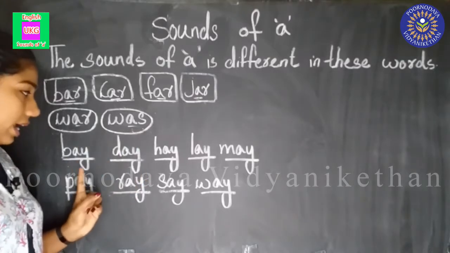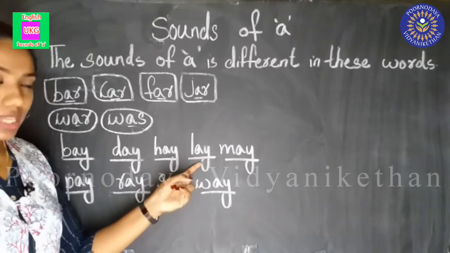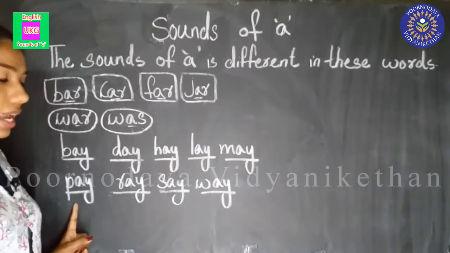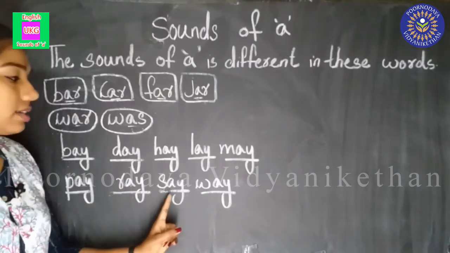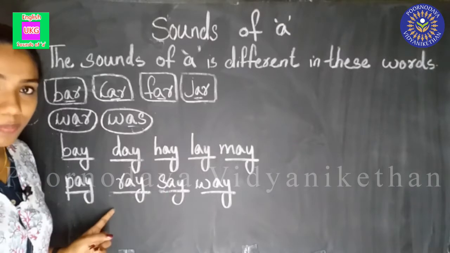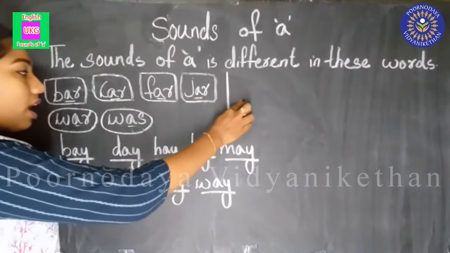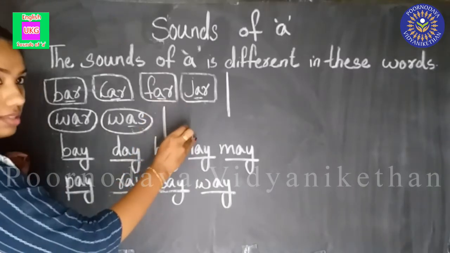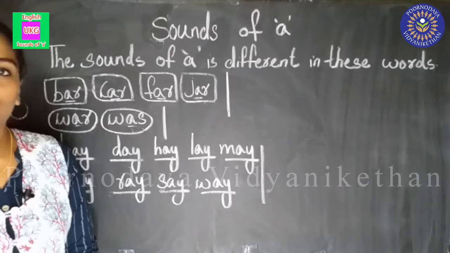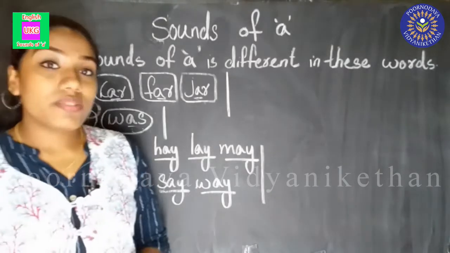Now, bay, day, hay, lay. Yes, children, repeat after me. Lay, may, pay, ray, say, way. Okay, and what is the sound here? A sound. So, the sound here is A sound, here it is O sound, and here it is A sound. Okay, did you understand? Okay, shall we do an activity now?